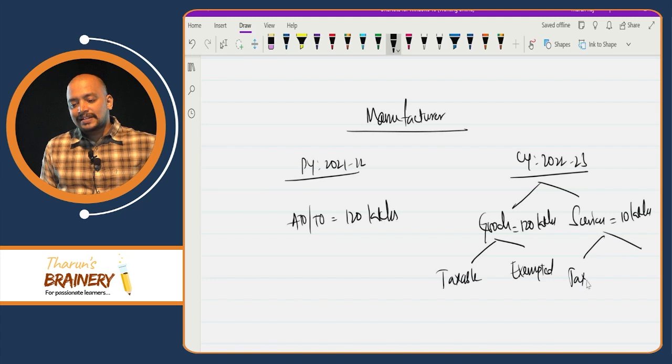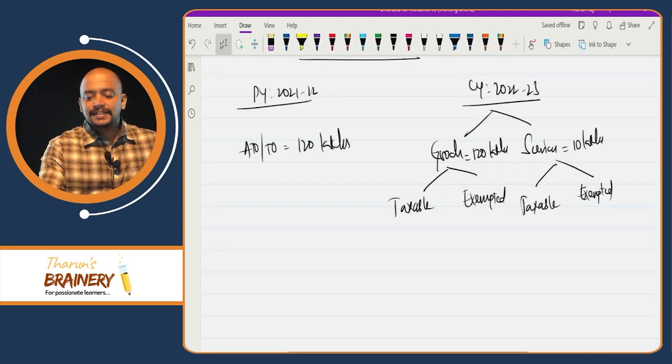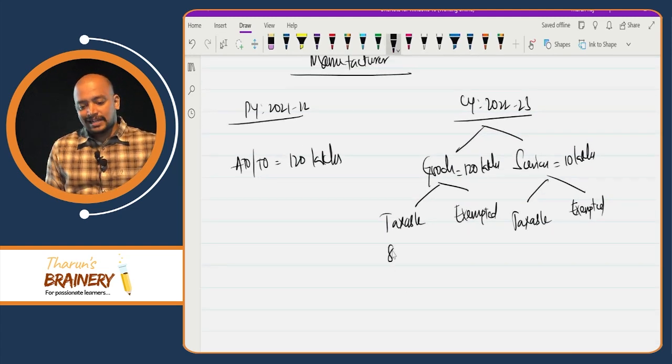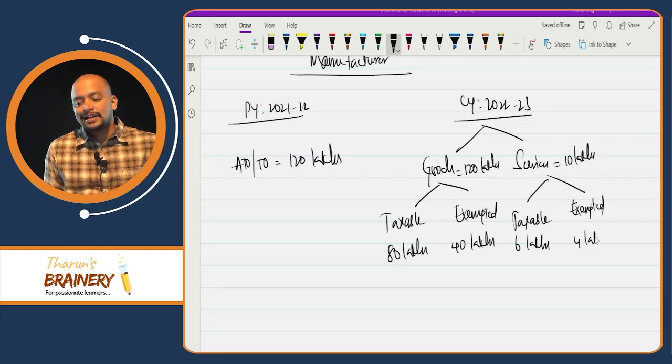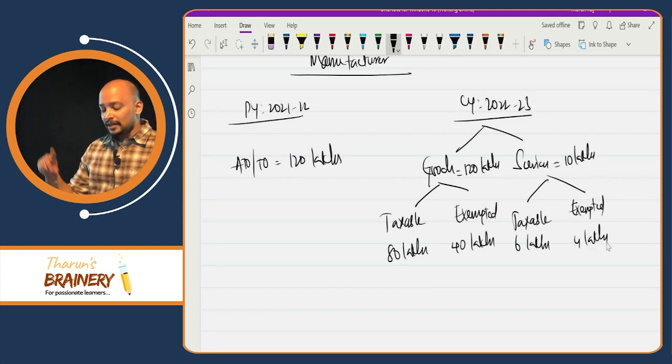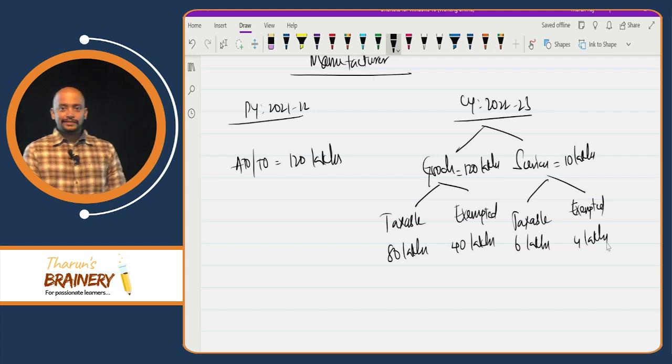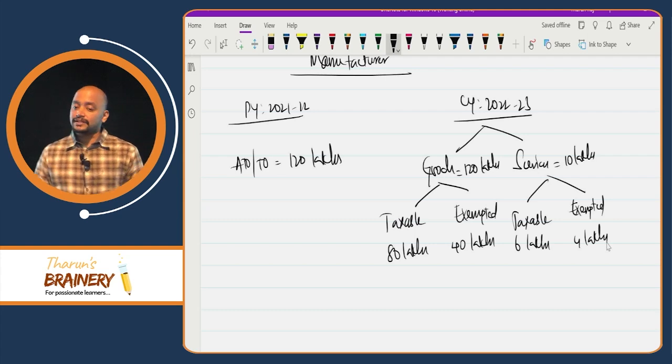In that, taxable and exempted we have. So, taxable goods will be 80 lakhs. Exempted goods is 40 lakhs. Taxable service is 6 lakhs. Exempted service is 4 lakhs. Compute what is the GST payable by the person opting for composition scheme. Come on. Manufacturer. Let's see who will give correct answer.